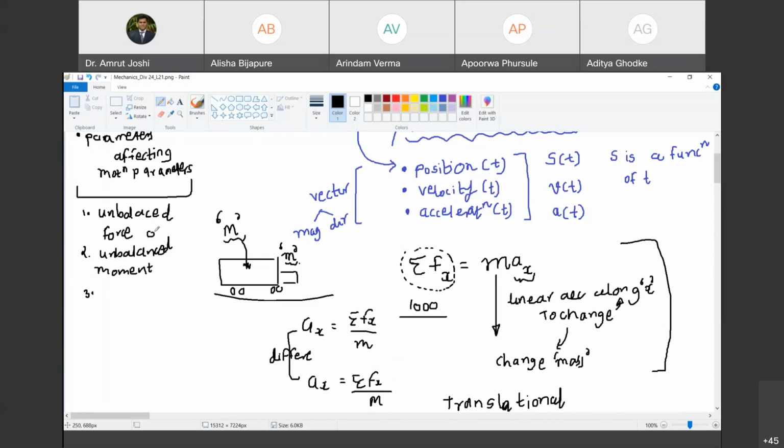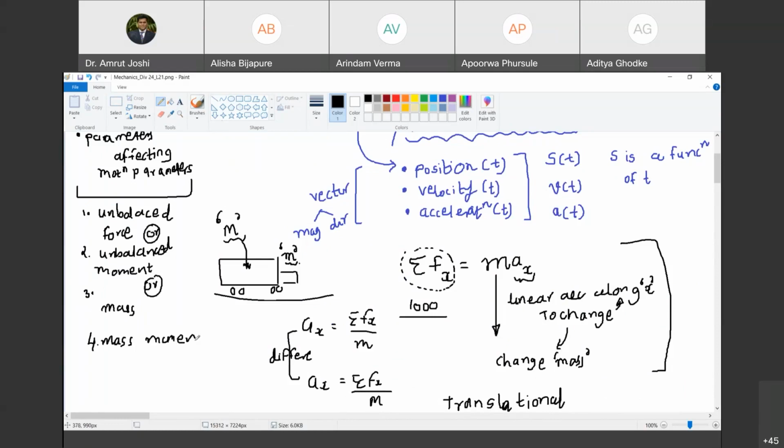इन सब के बीच में और है. Any one of these shall appear in the problem statement or in the analysis, and it is the problem in kinetics. Are you with me? Yes, sir. Mass, or fourth, mass moment of inertia.